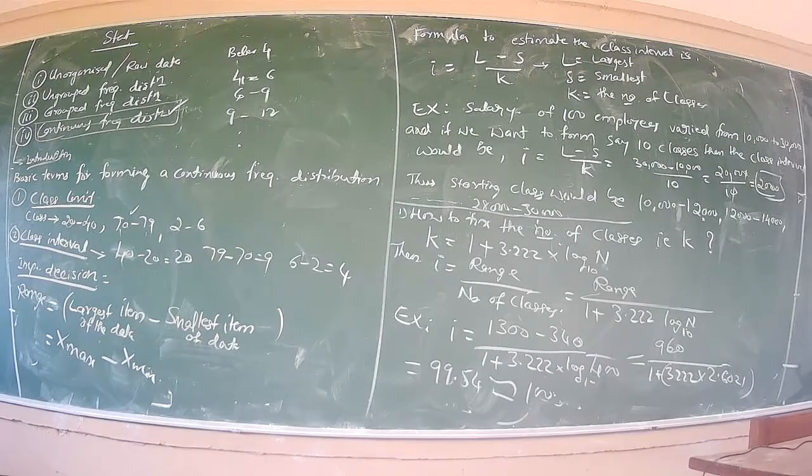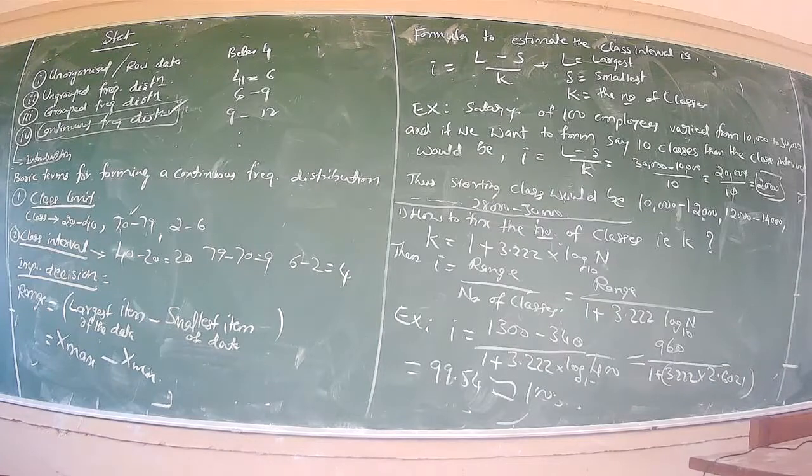The largest limit, and S is the smallest limit. Salaries varied from 10,000 to 30,000, so 30,000 is the largest and 10,000 is the smallest. So L minus S divided by K gives 30,000 minus 10,000 divided by 10, that is 20,000 divided by 10, and the answer is 2,000.